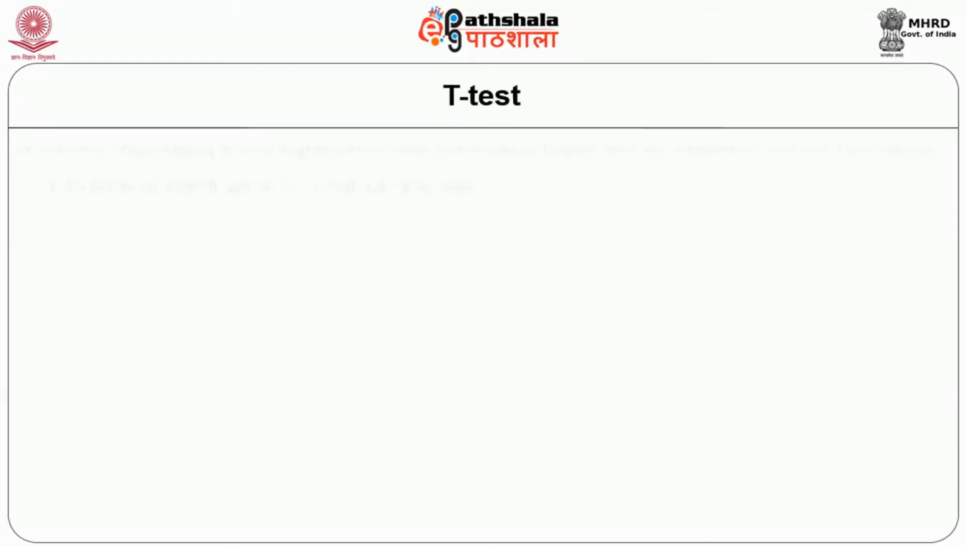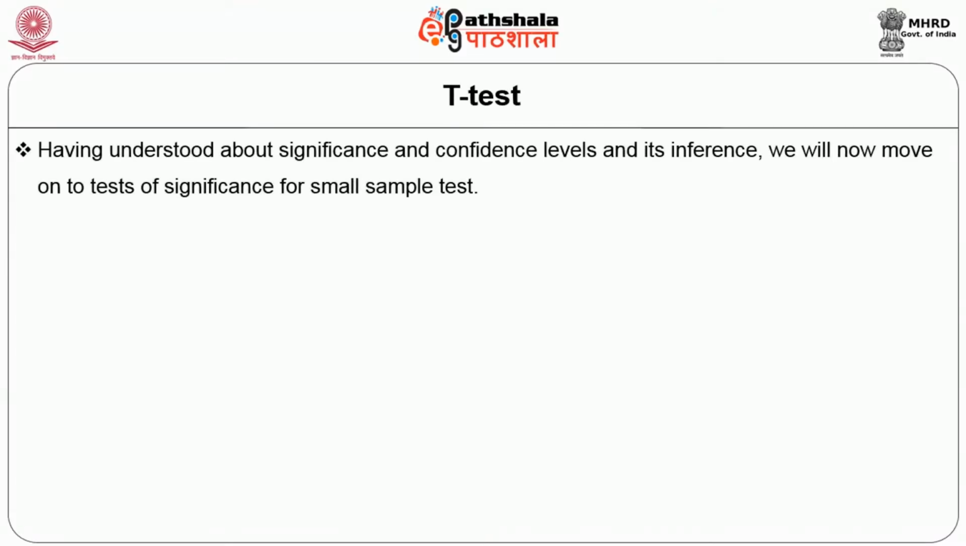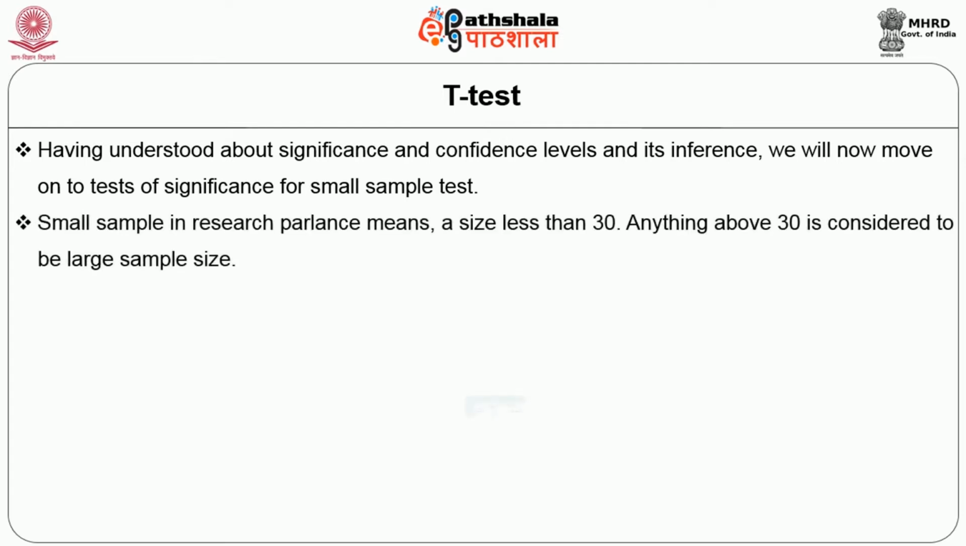Null hypothesis is the assumption that we want to reject, and alternate hypothesis will be accepted on rejection of null hypothesis. Having understood about significance and confidence level and its inference, we will now move on to the test of significance for small sample test. Small sample in research parlance means a size less than 30. Anything above 30 is considered to be large sample size.